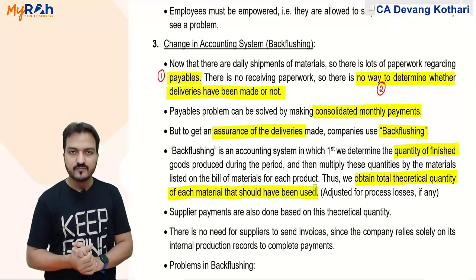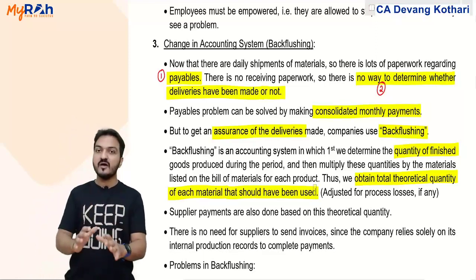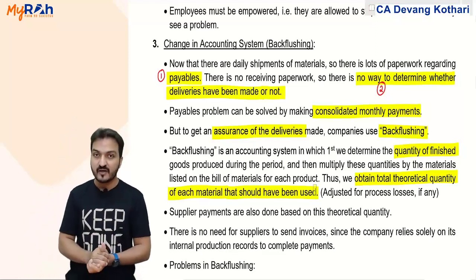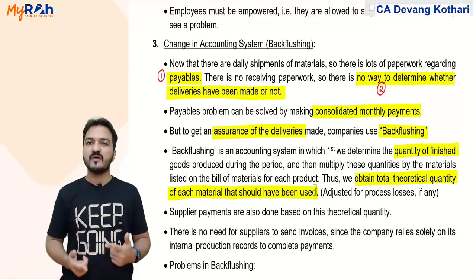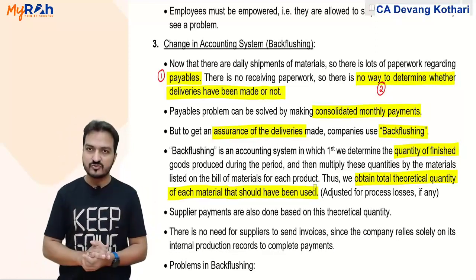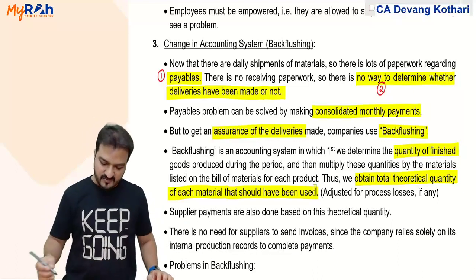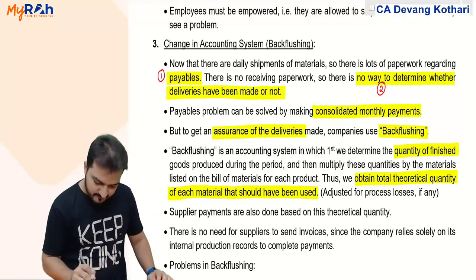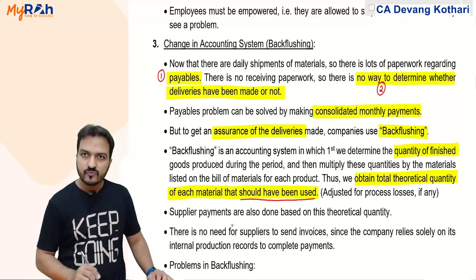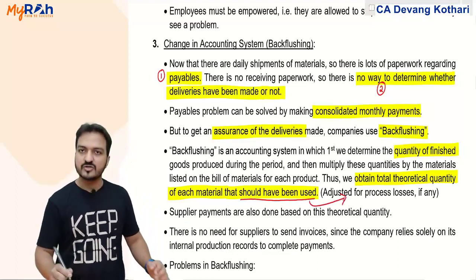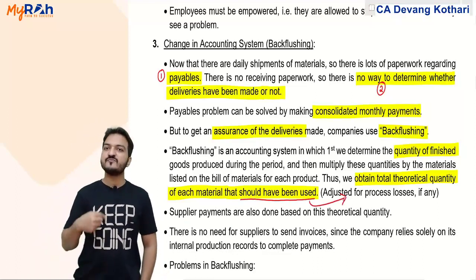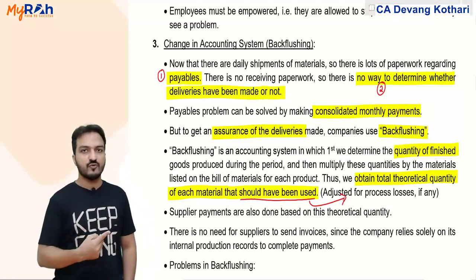I will never get an exact actual idea about the materials delivered by supplier, but it will give me an approximate idea about how much material I must have consumed. Of course, to determine this material that should have been used, you will also adjust process losses, normal loss as well as abnormal losses. All the losses you have to adjust here.